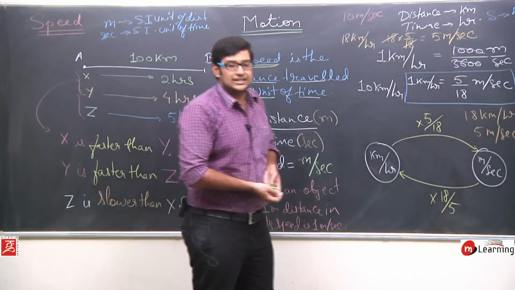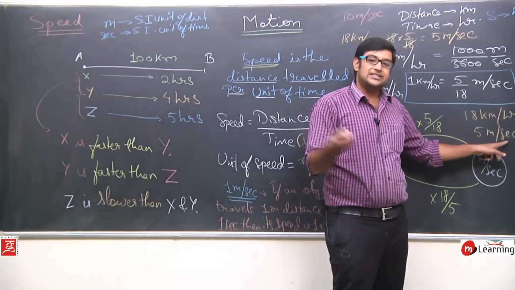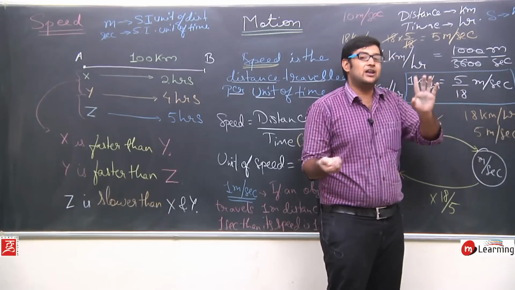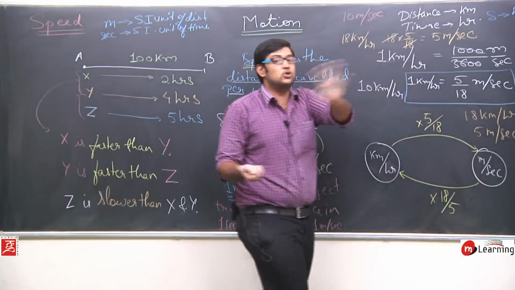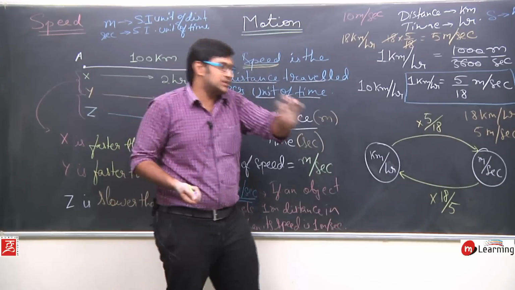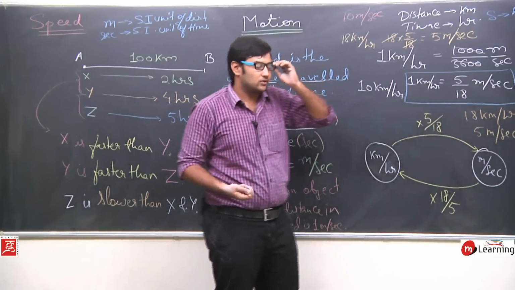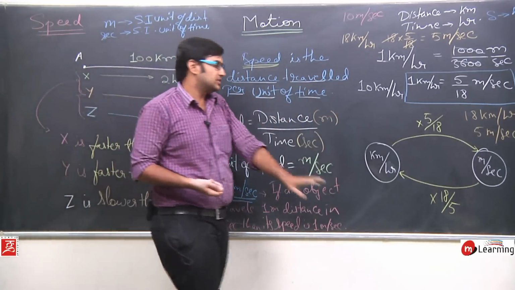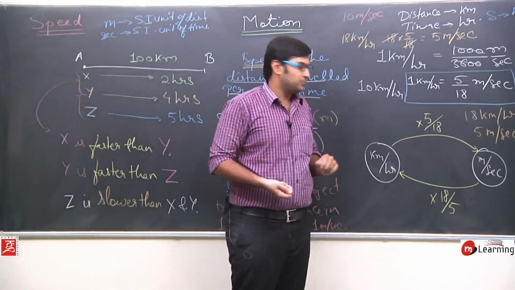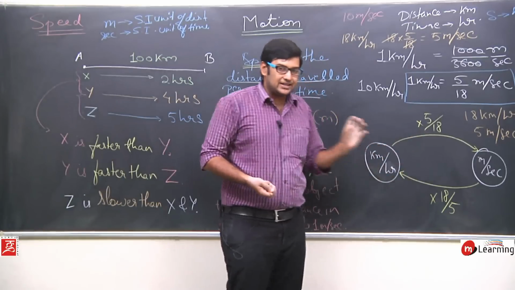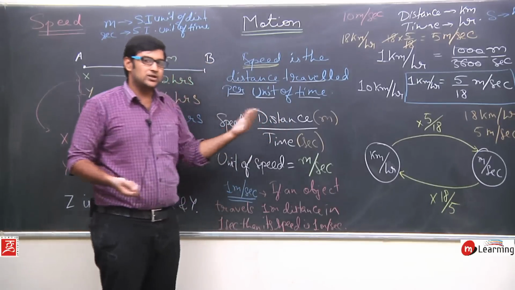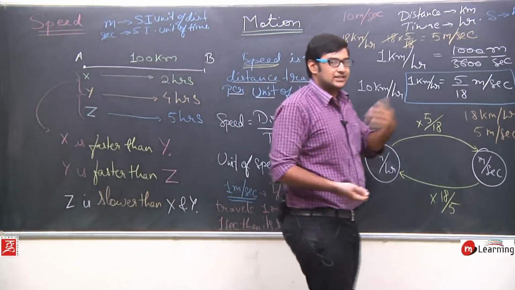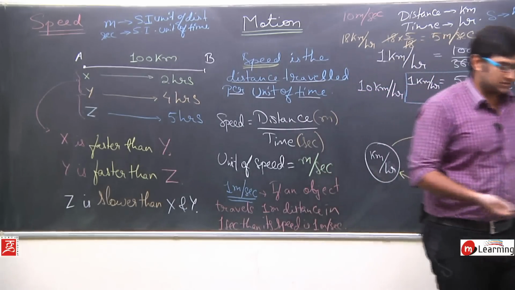If I say an object is travelling 5 meters in 1 second, or if I say an object is travelling 18 kilometers in 1 hour, both are the same thing. There is no difference between the two, the only difference is the units that I am using. So this is how speed is defined. First you note this, then we will continue with speed and introduce one more topic, that is velocity.